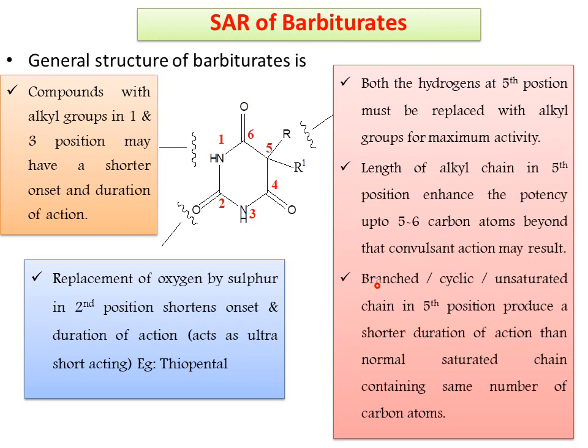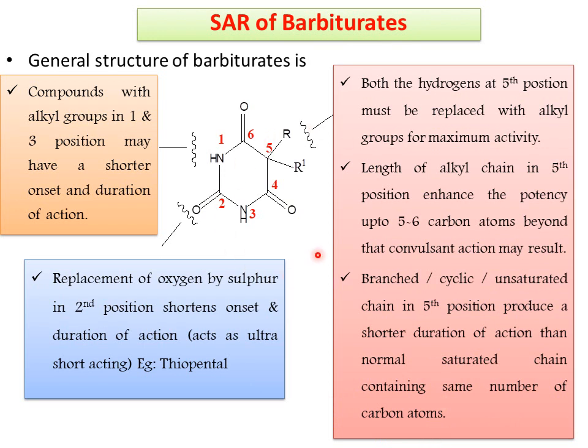And next one is, if the alkyl chain is cyclic or an unsaturated chain in fifth position, it produces shorter duration of action than a normal saturated chain containing the same number of carbon atoms. Let us consider the example of pentobarbital. It possesses 5 carbon atoms in a straight chain. If it is cyclic pentenyl, it produces short duration of action when compared with a saturated chain containing the same number of carbon atoms. So that is the SAR of barbiturates.